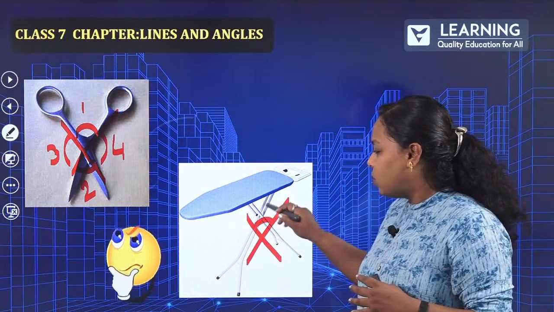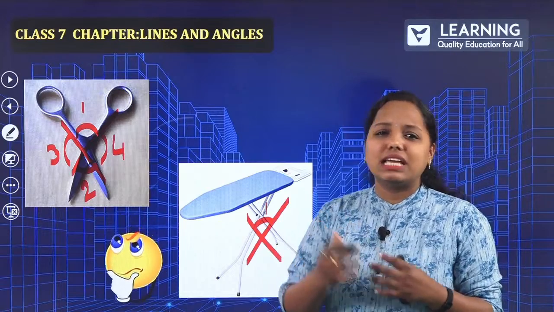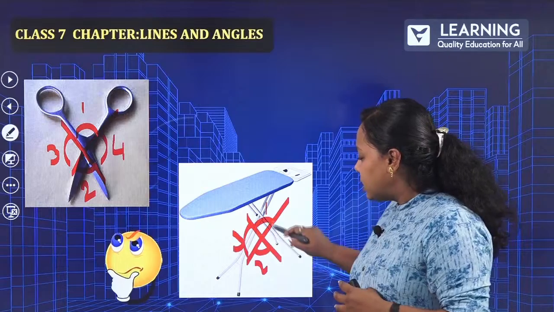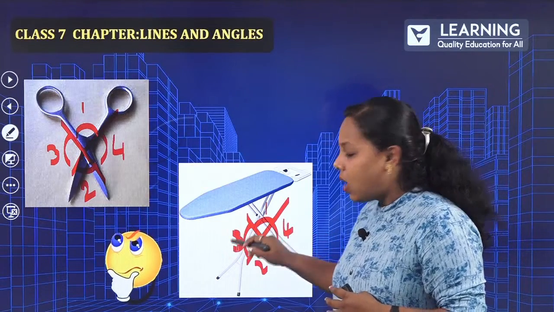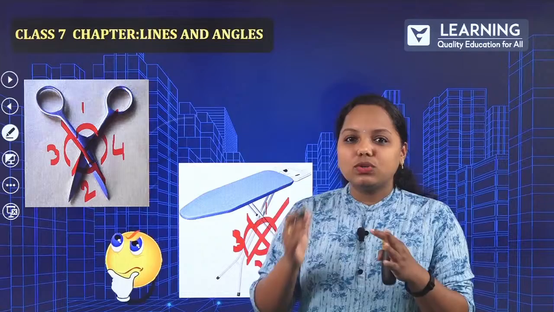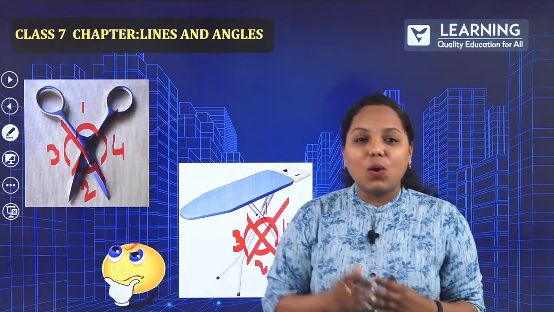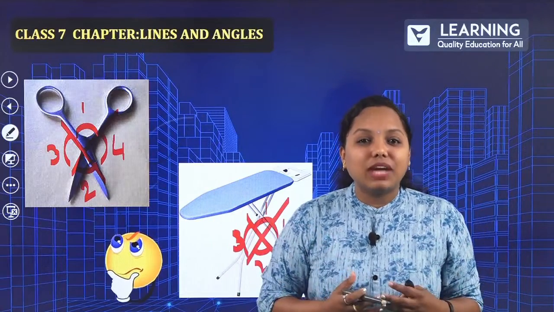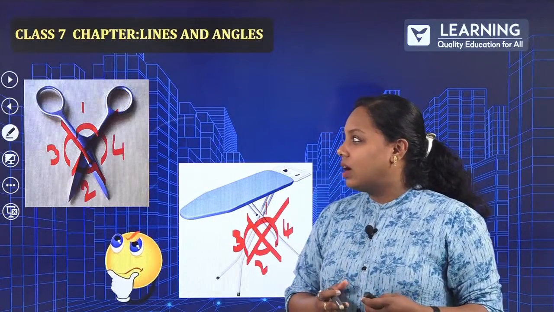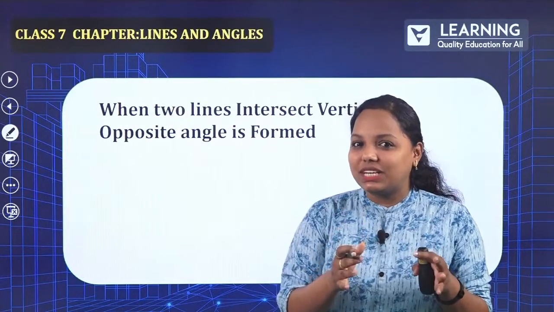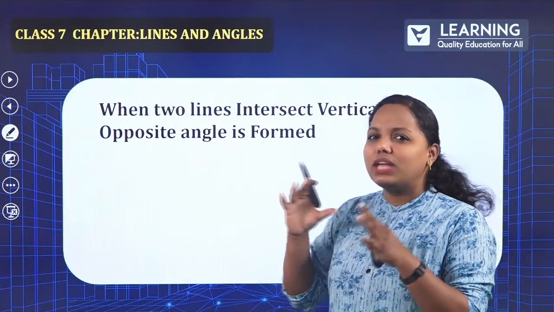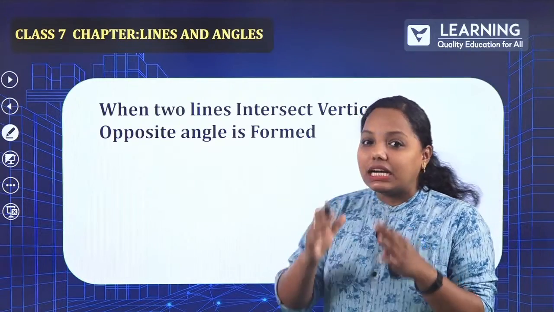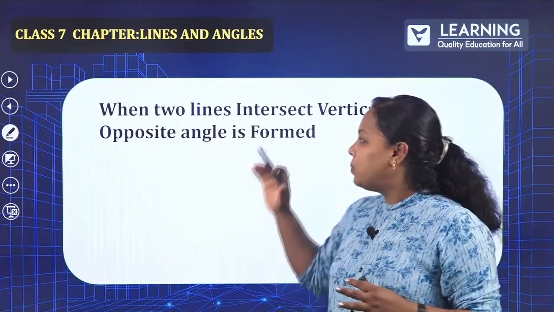So now this is 1. I am naming it, you can name it with any number. This is 2, this is 3, and this is 4. So 1 and 2 are vertically opposite, and 3 and 4 are vertically opposite angles. This is how you can classify in a real-life example also. I hope you are able to understand what a vertically opposite angle is. Let us come to the actual definition. When two lines intersect, the angles formed are called vertically opposite angles.